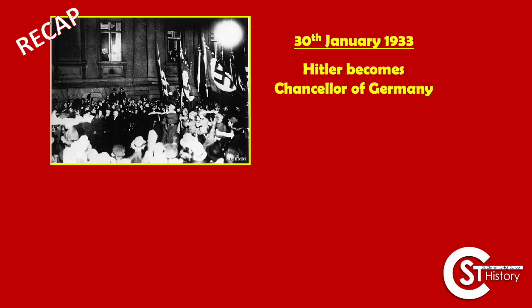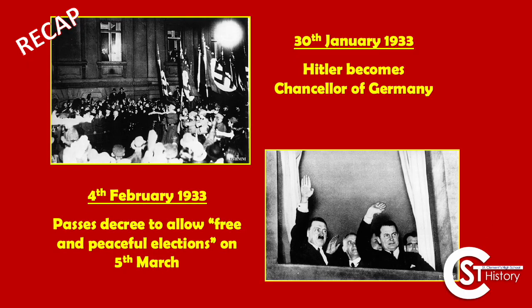Hitler becomes Chancellor on the 30th of January 1933 after winning the election during the Great Depression following the Wall Street crash. He very quickly passes a decree to allow free and peaceful elections just a few short weeks later. That's going to be on the 5th of March, and remember that allows the police to go into any political meeting and to stop any political meeting if they feel that there is a danger to any Germans. We've talked about the cynicism in that one too. So very quickly, we can see where this story was going.